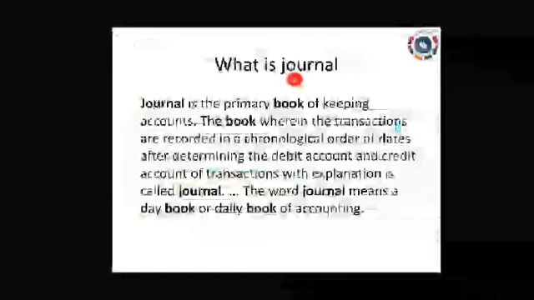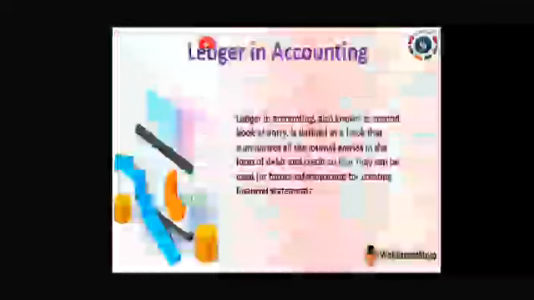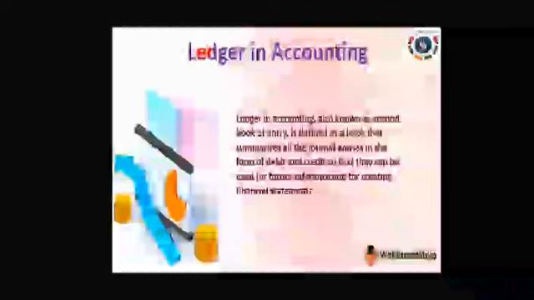So after journal you have to prepare ledger. Journal is called the primary book; ledger is called the secondary book, or second book of entry. So what is ledger? It summarizes all journal entries. In journal we are writing debit and credit, right?